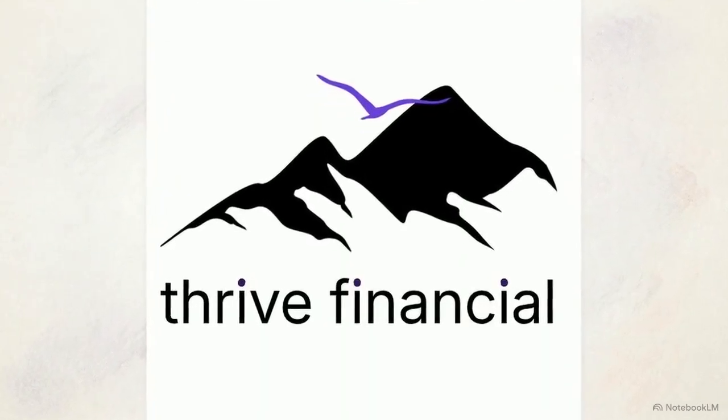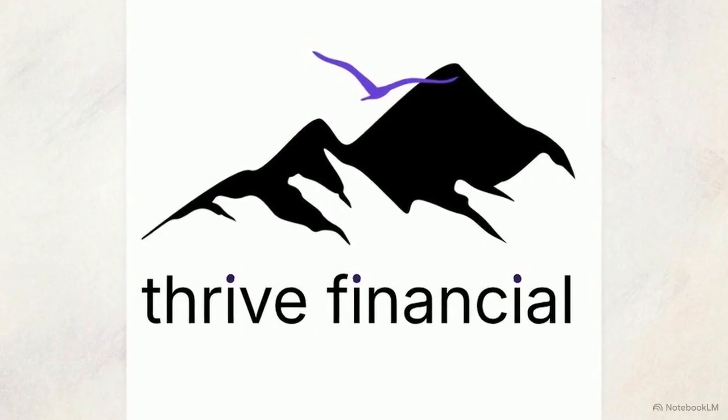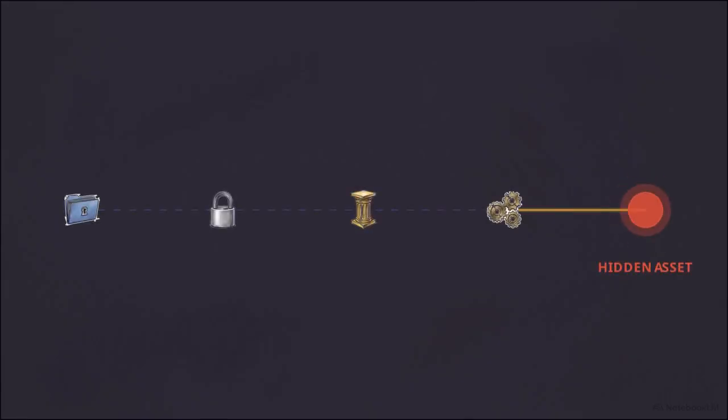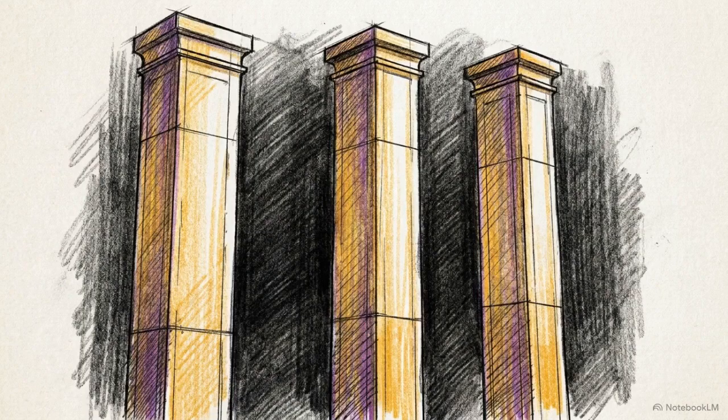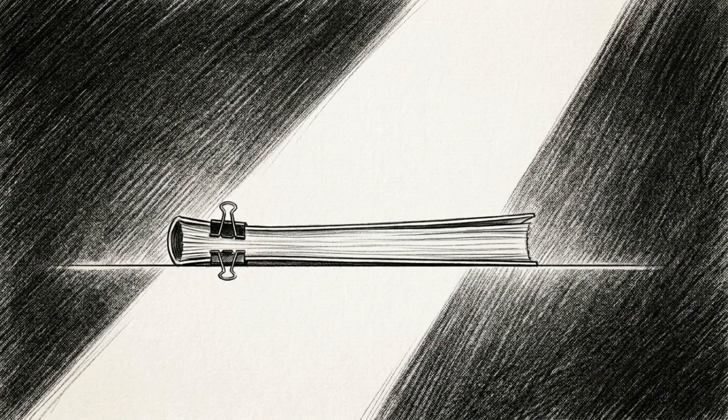We are going to reverse engineer a formal allegation of hidden assets using the Thrive Financial platform. By tracing a single claim backward, we can reveal the secure, local-first architecture required to turn an accusation into a documented fact. These three pillars establish the baseline for admissibility. They ensure that once a finding is surfaced, it rests on a foundation specifically designed to survive a legal challenge.